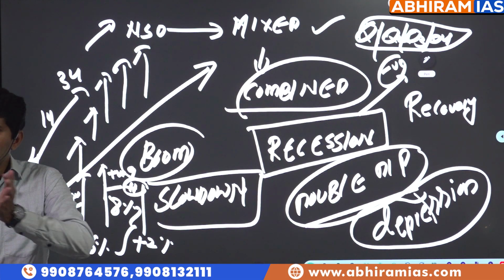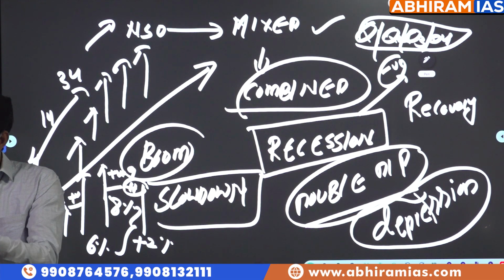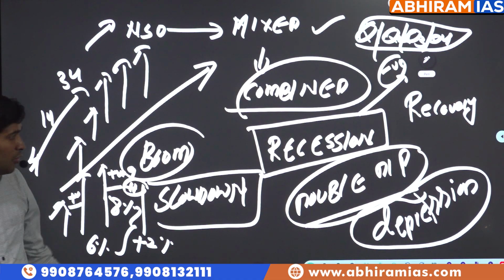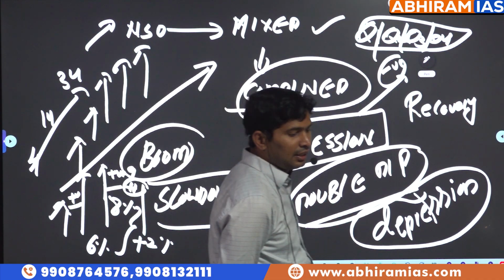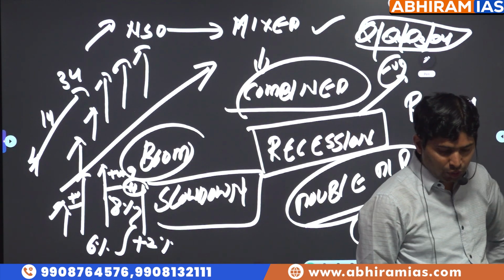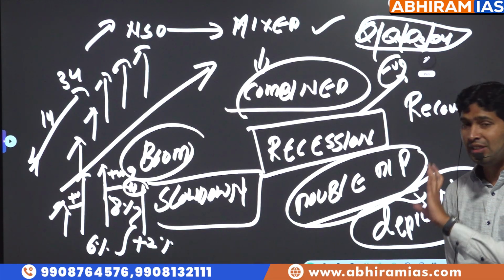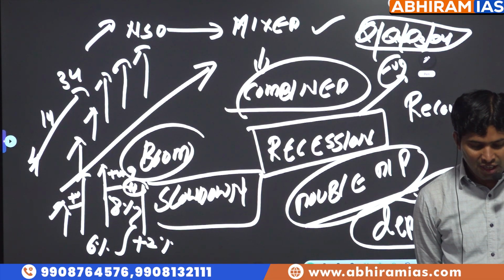The funds which are supposed to be used for developmental purposes, infrastructure development, growth purposes are diverted towards non-developmental expenditure, which will lead us to depression. It's very difficult to get the economy out of depression. Okay? So this is called business cycles. So how are questions asked in the exam?